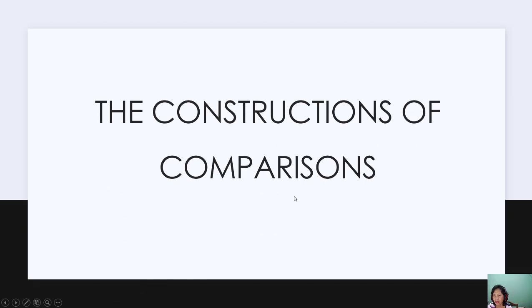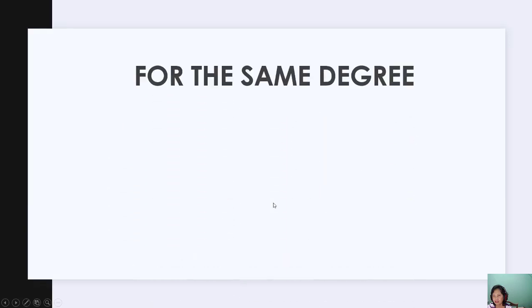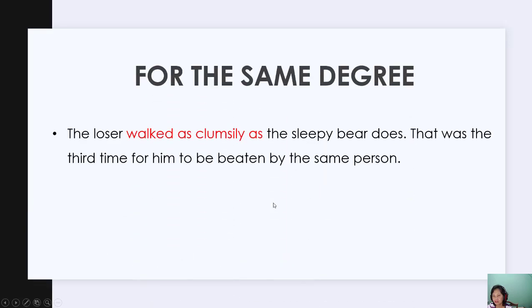Okay, how about the construction? Let's see. For the same degree: The loser walked as clumsily as the sleepy bear does. That was the third time for him to be beaten by the same person. Look, walk is the predicate or verb, and then you have this adverb with as.